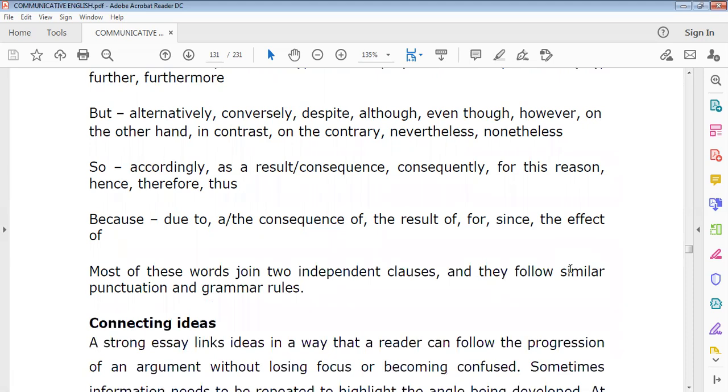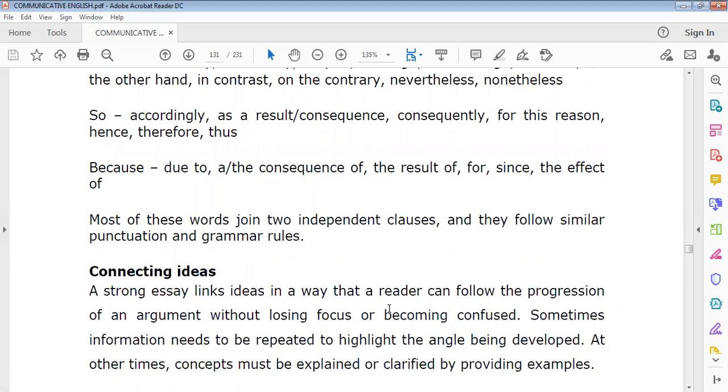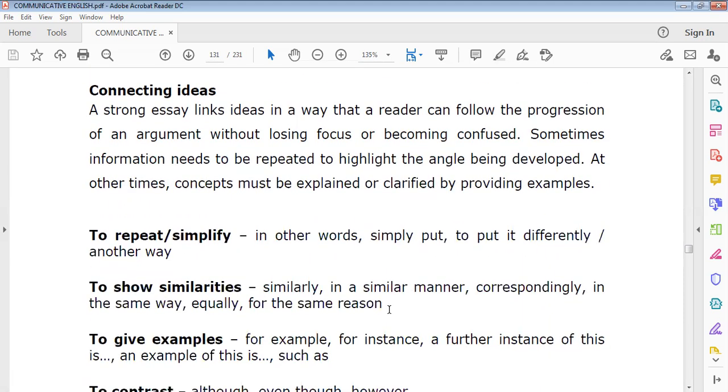Then instead of because, what can you use? You can use due to, the consequence of, the result of. So these are all the things you can use instead of because. How do you connect ideas? To connect two or more ideas in a very strong essay, what are the things you use? A strong essay links ideas in a way that a reader can follow the progression of an argument without losing focus.